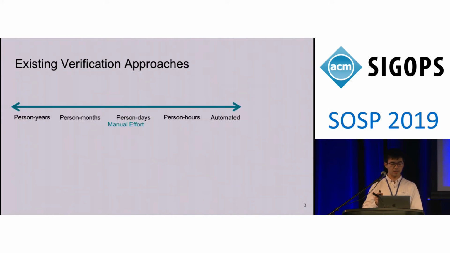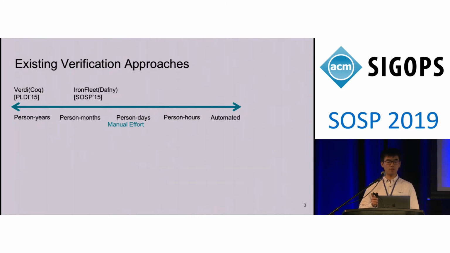If we have a look at existing approaches, we will see how much manual effort is required. For example, Verdi uses Coq, a non-interactive theorem prover, and this approach requires the most manual effort, on the order of person-years. And IronFleet uses Dafny, an automated theorem prover.